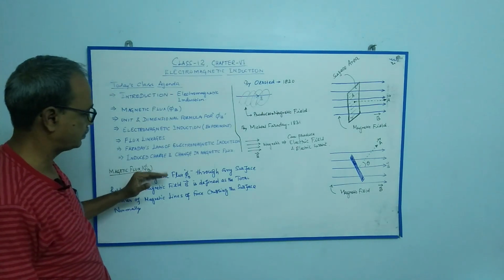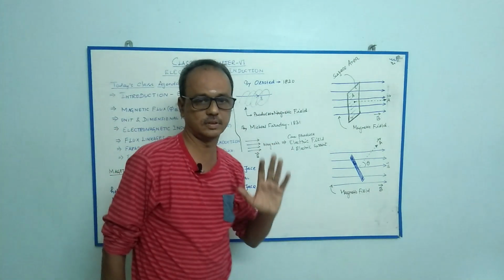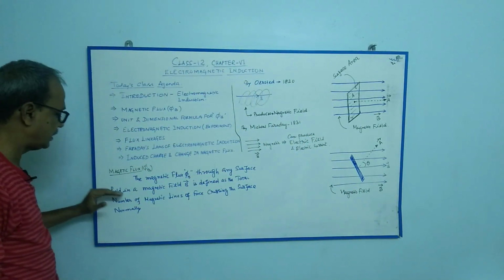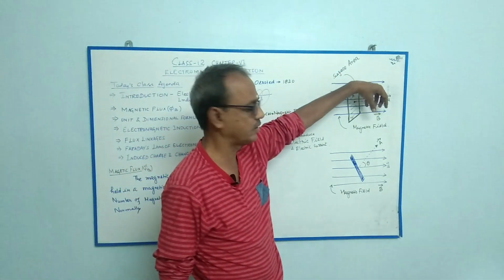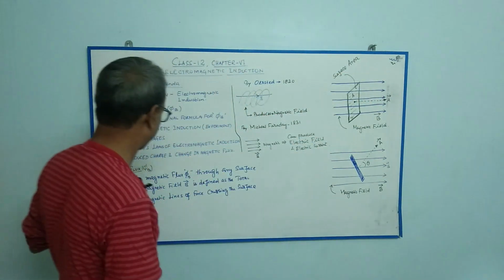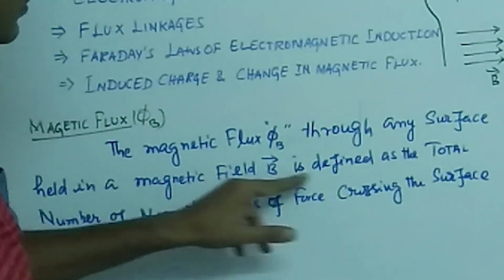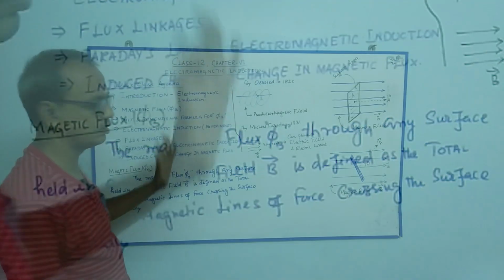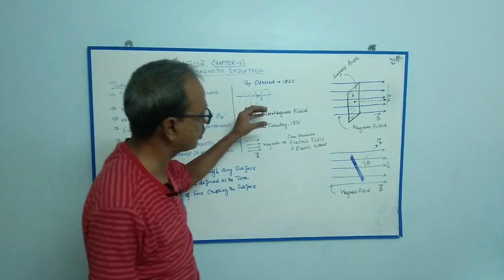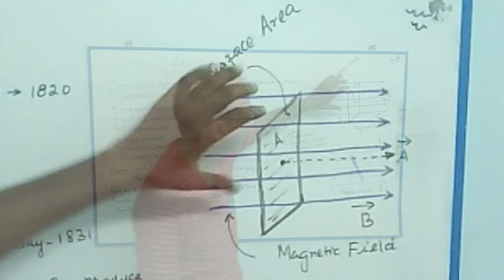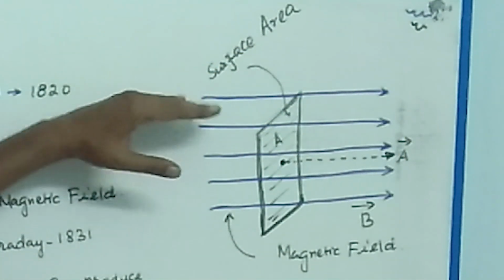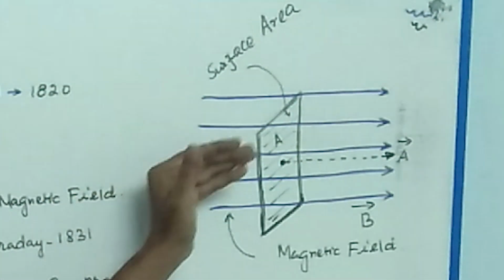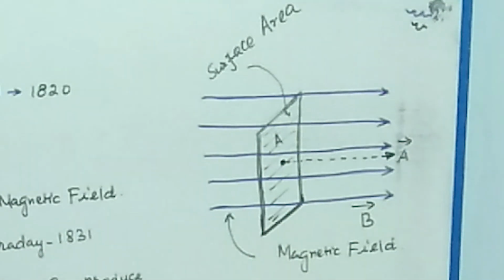Magnetic flux phi B through any surface held in the magnetic field B is defined as the total number of magnetic lines of force crossing the surface normally. For example, in this figure there are 5 magnetic lines passing through the surface.